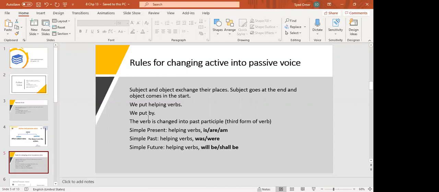So remember that in passive voice, we always put the third form of the verb, that is the past participle. Whatever the tense is, either present, past, future, present continuous, past continuous, or present perfect, you have to put only the past participle in the passive voice.